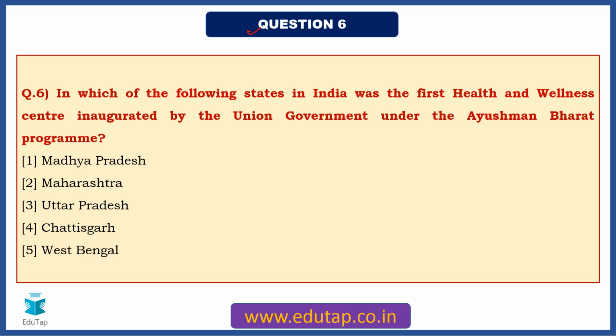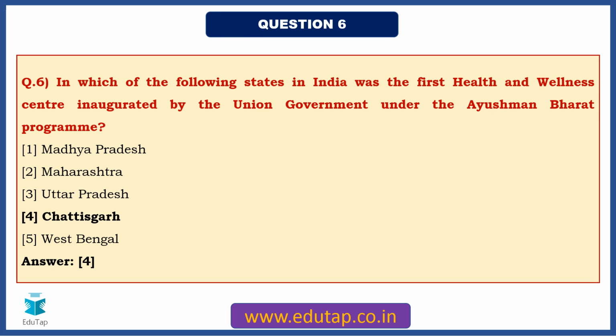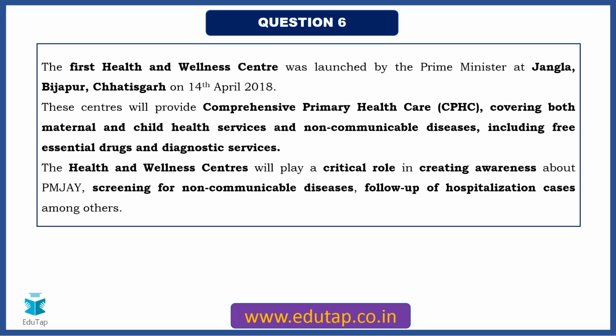Moving to question number 6, friends. In which of the following states in India was the first health and wellness center inaugurated by the union government under the Ayushman Bharat program, right? The answer for this particular question is Chhattisgarh. As I told you, sometimes the first center, the place of launch, the date of launch, all these parameters become very important. Now here we can see that the first health and wellness center was launched at Jangla, Bijapur in Chhattisgarh on 14th of April 2018.